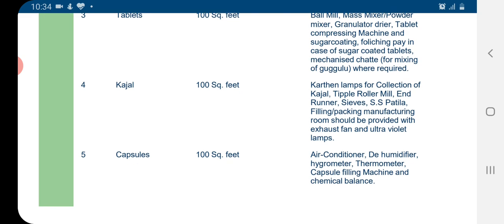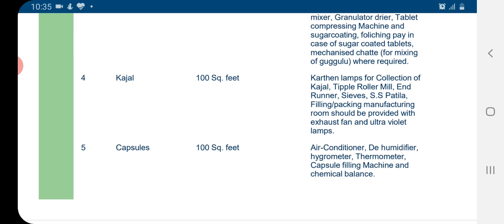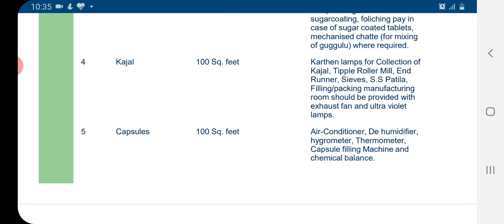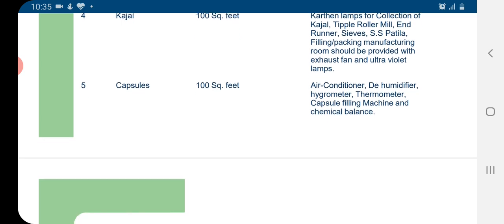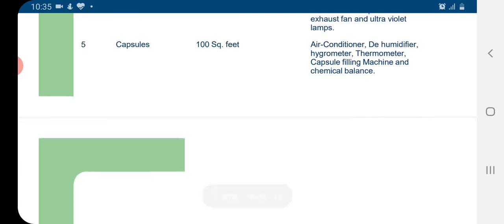For manufacturing of kajal, there must be an area of 100 square feet with carbon lamps for collection of kajal, triple roller machine, and runner, sieves, SS patila, filling and packing. The manufacturing room should be provided with exhaust fan and ultraviolet lamps. For capsule filling, an area of 100 square feet is required with proper air conditioning and dehumidifying. Hygrometer, thermometer, capsule filling machine, and chemical balance should be there.